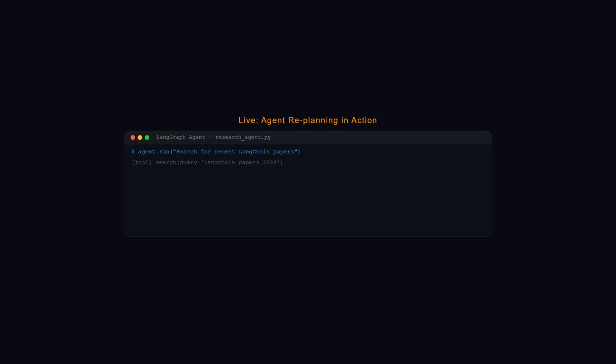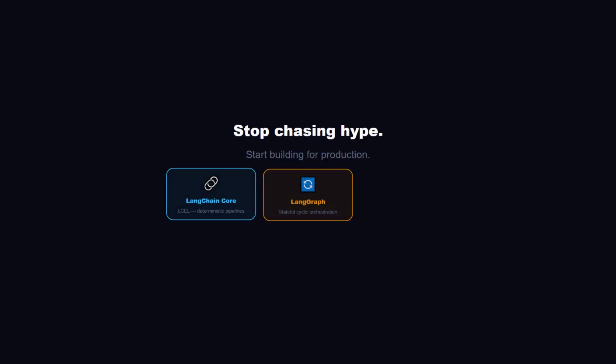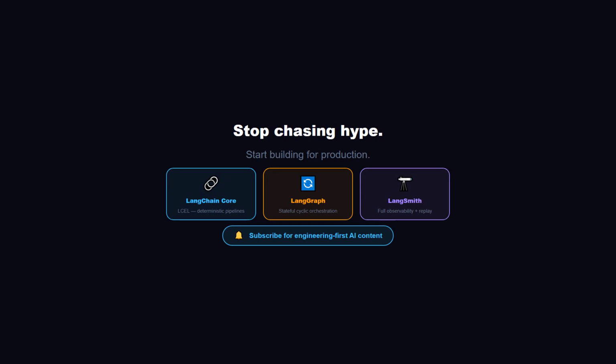Watch this research agent. It hits a dead end with a tool call, realizes it needs a different search term, and replans its strategy. The underlying code is static and secure, but the agent's behavior is dynamic. That is the power of a well-architected state machine in LangChain 1.0. Stop chasing the hype and start building for production. LangChain 1.0 isn't about magic, it's about control.